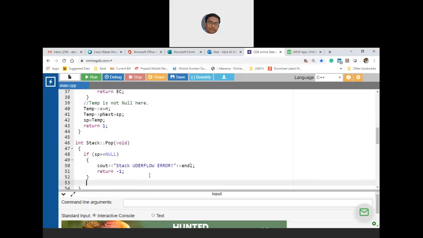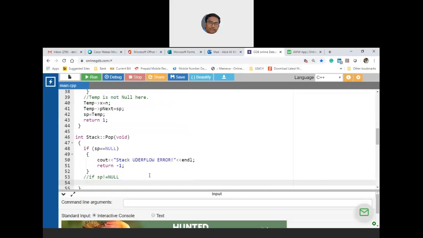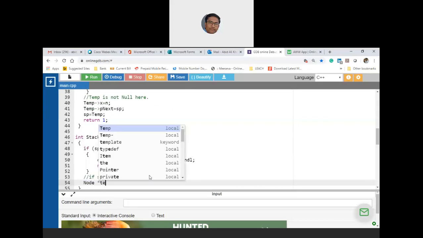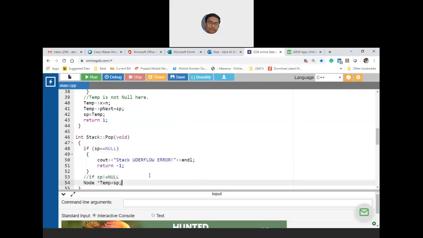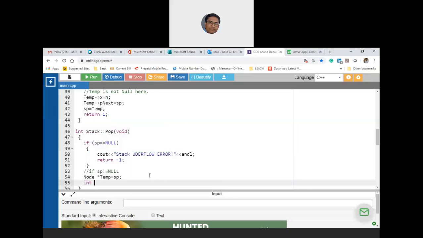Else, you will come here only if the stack pointer is not null. Now what has to be done? You take the top element into temp node, because this fellow you need to delete. And you take answer, which is nothing but stack pointer arrow x.